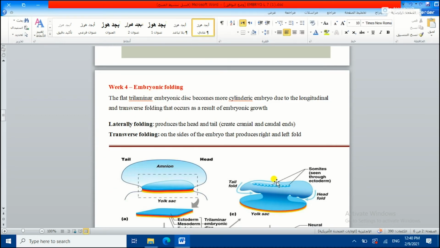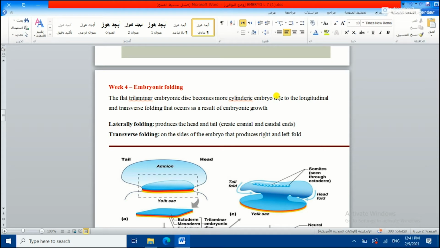Okay, so in the embryonic period there is also a process called embryonic folding, which also occurs in the 4th week of development, sometimes at the end of the 4th week. The flat trilaminar embryonic disc, which as we said consists of 3 germ layers, ectoderm, mesoderm and endoderm, starts to be folded and takes a shape called the cylindrical embryo.